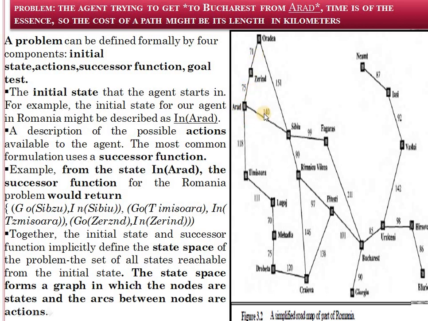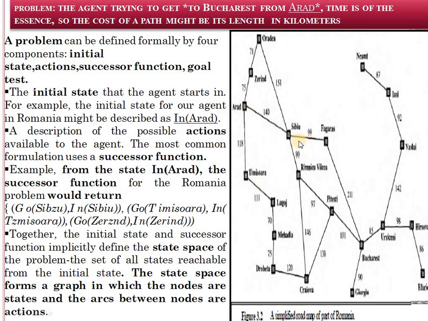First we try these 3: through this Sibiu, through this Zerind, we can go here. Then through this T we can reach here. Okay. And we calculate its cost. Whichever is the cheapest, we are going to select that one. This is our problem.